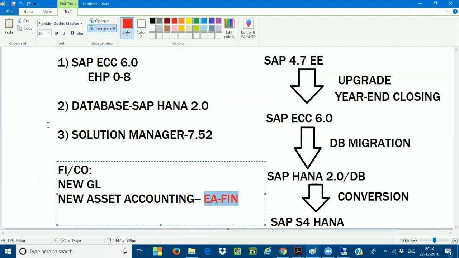Any doubts here? Friends, any doubts? Mahesh, I want to ask one thing. For system conversion projects, you said there is a lot of scope, but are there any separate documents or separate steps you'll be sharing with us, or is whatever you teach enough? No, here we are only learning the theoretical part of the system conversion process, because in system conversion, 60 to 70% is technical and only 30 to 40% is functional. The functional documents, everything, I can share with all of you. Okay, thank you, Mahesh.